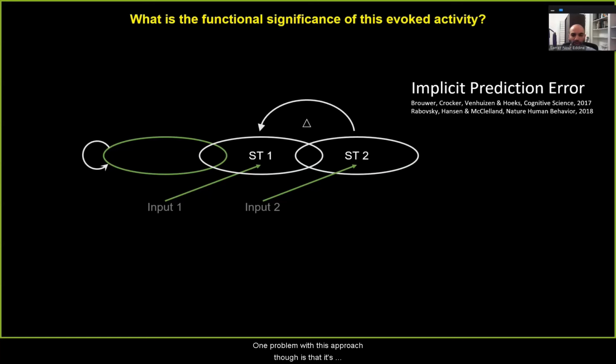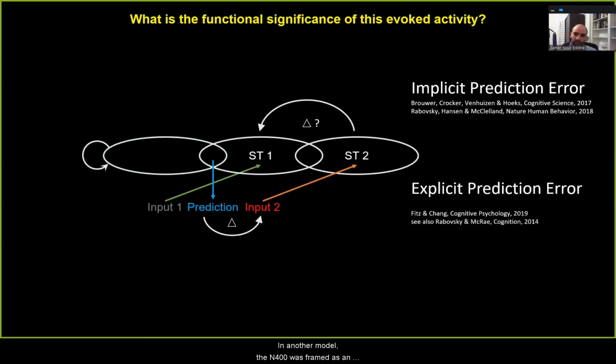One problem with this approach, though, is that it's not clear why the model might want to compute this difference. And one possibility is that the difference, the N400, is just an epiphenomenon that comes out as a byproduct of other computations. But then we would need an account for what those other computations are, which this model doesn't provide.